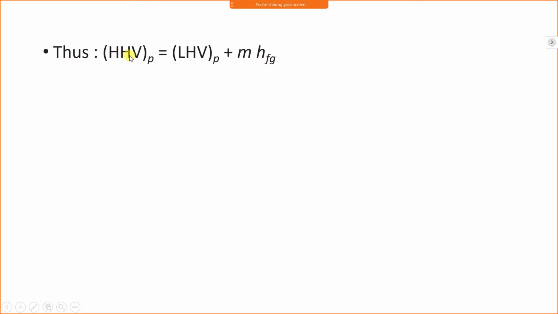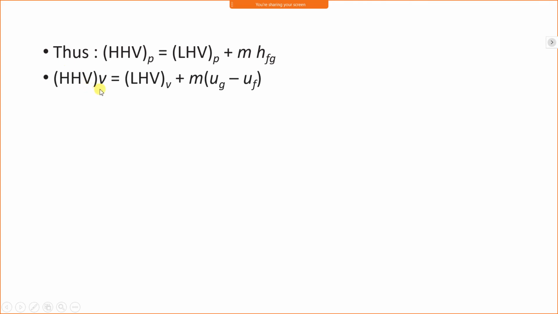Thus, the higher heating value of the product is equal to the lower heating value plus the mass of water vapor formed multiplied by its latent heat.